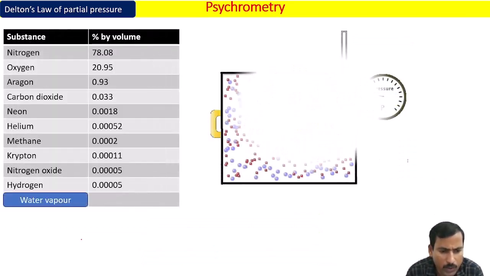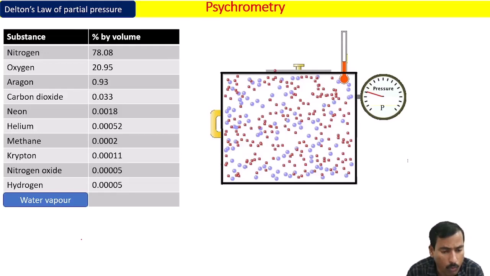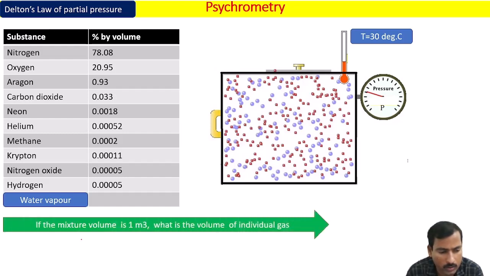So now let's go to the same gases. In the mixture we have taken the two gases, that is the water vapor and dry air. So the mixture has temperature 30 degrees Celsius. It means that dry air also has 30 degrees Celsius, and water vapor also has 30 degrees Celsius. Let us consider the mixture volume is 1 meter cube. Then what is the volume of each individual gas? If the total mixture volume is 1 meter cube, do you think that the volume of the dry air is different and the volume of the water vapor is different? It is not possible, because both the gases have been uniformly distributed throughout the space.